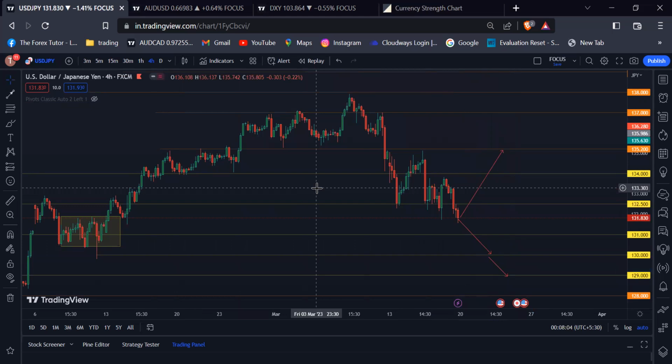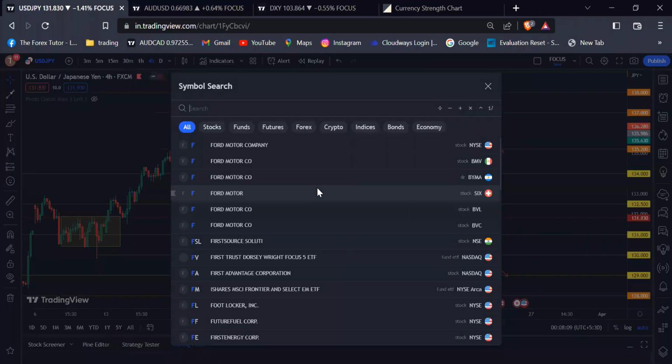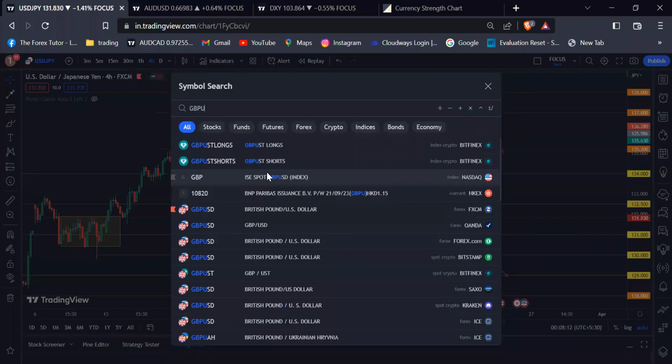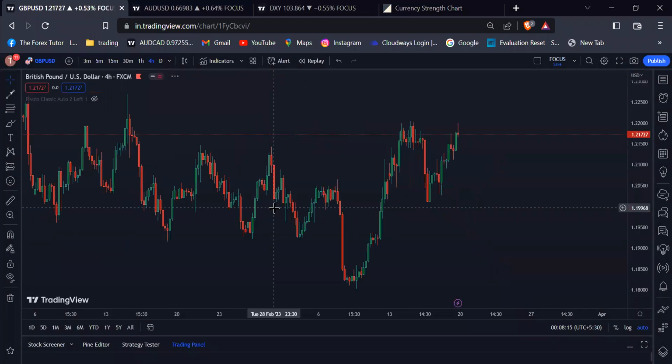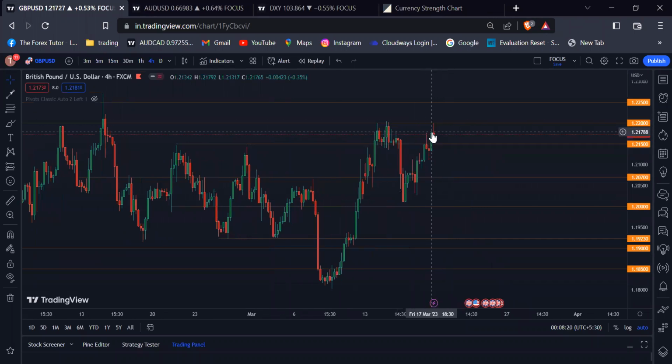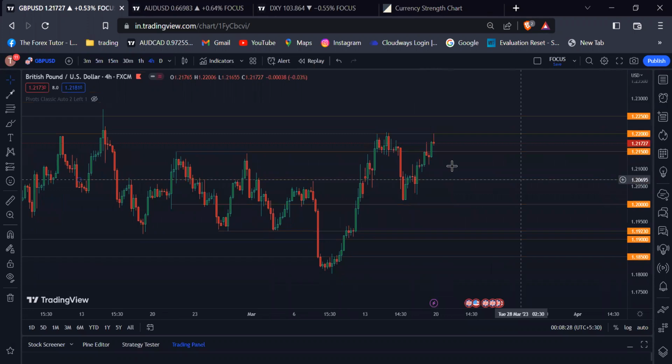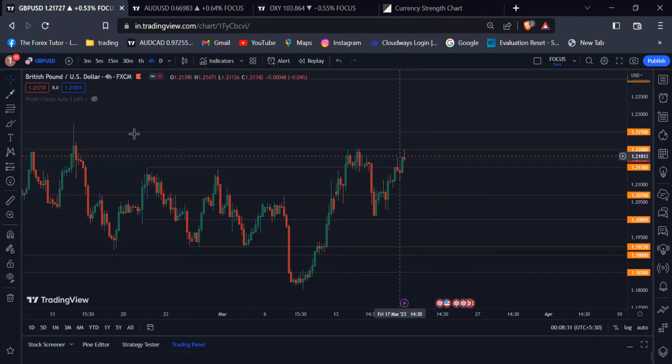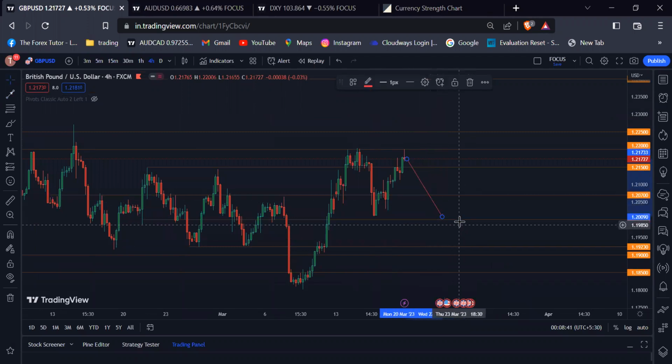So our last pair is Pound USD. If you look at the Pound USD right now, the Pound USD is retesting the 1.2200 psychological level right now. If the dollar index gains some momentum, we'll see the Pound USD fall from this point to the 1.200 psychological level,